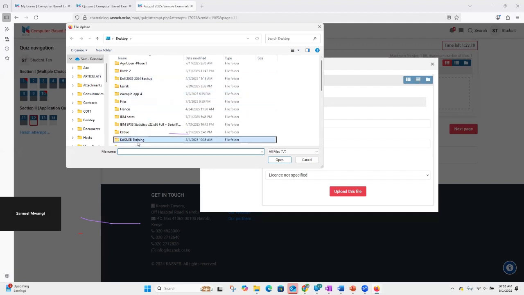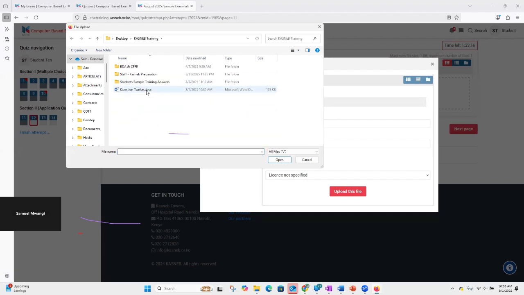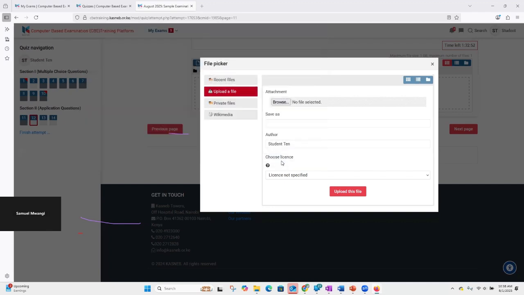So this is it. I'm on the KASNEB training, and this is the document that we just created at 10:35. I'm sure you can see the timing. It's 1st of August 2025, just to confirm that I'm uploading the correct document at 10:35, and the document is saved. It has some bit of content. It has some size. Then I click on open. Okay, so the first thing is to select the document and then say open.